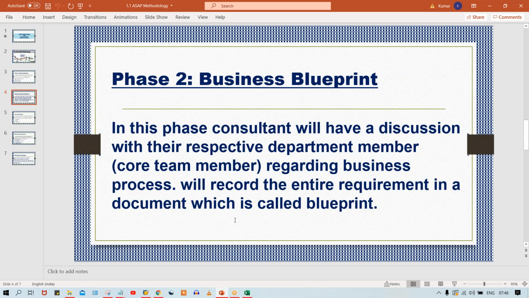So whatever requirements are raised by the core team member, it's not like a verbal discussion is going to happen. We have to note down the requirements also, right? Whatever discussions are happening regarding the business process, we'll record the entire requirement. Whatever requirements are given by the client, these requirements are going to be recorded. We'll record the entire requirement in a document. You have to prepare a document, and that document is called blueprint. Okay, why? Because I'll tell you guys.